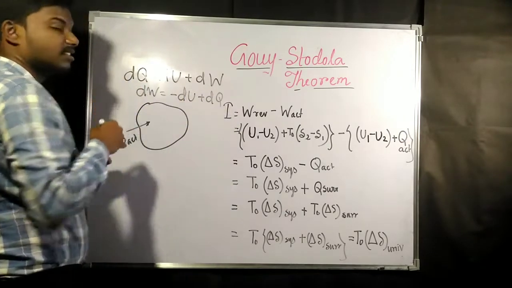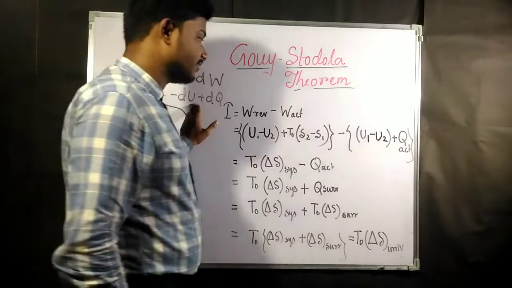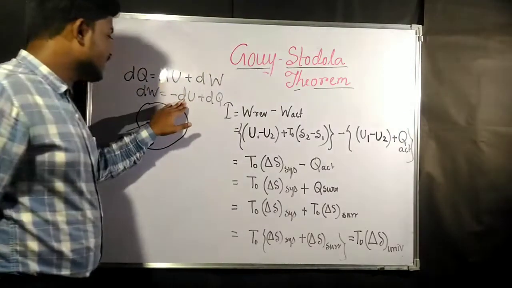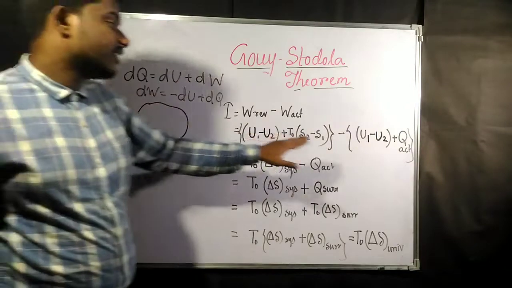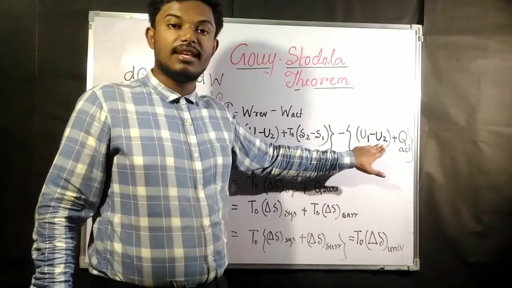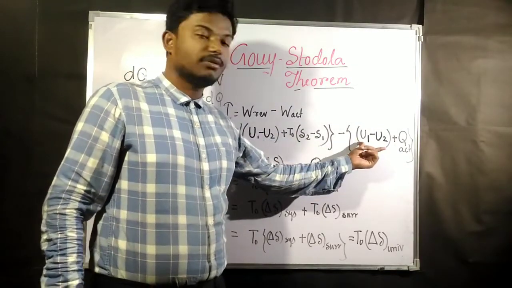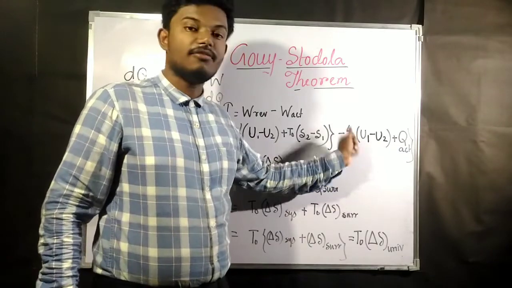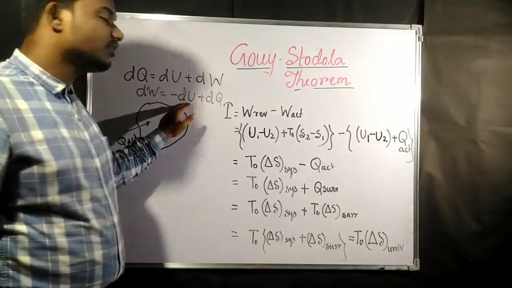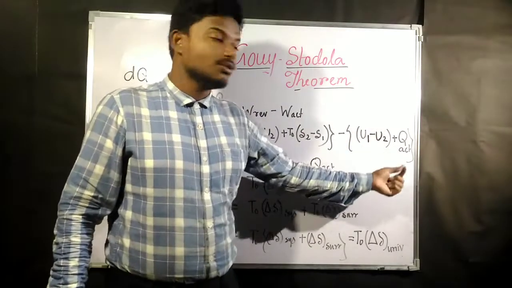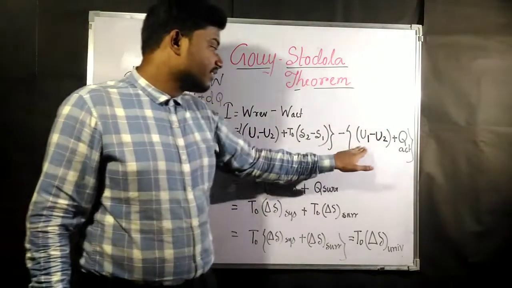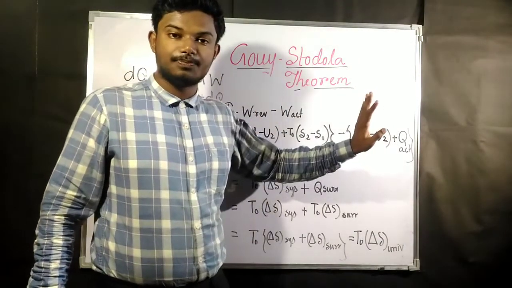Since the negative sign is there, we have written u1 minus u2, with a positive sign in front, because du is always u2 minus u1.